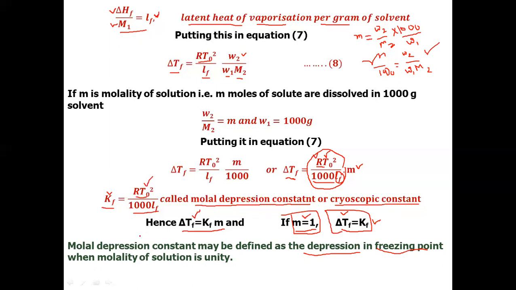So molar depression constant is defined as the depression in freezing point when molality of solution is unity. That means if we experimentally measure the depression in freezing point for a 1 molar solution, then the value will be taken equal to Kf. Now we will see the validity of this equation, similar to the one that we did for elevation in boiling point.